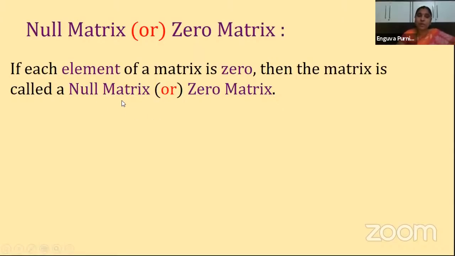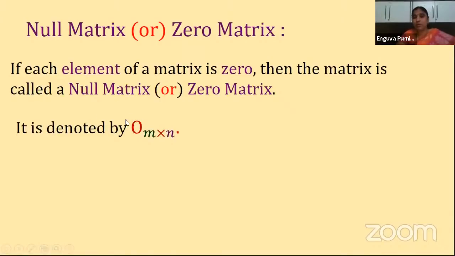Here one important thing you have to remember is that a null matrix or zero matrix need not be a square matrix. Okay, children? It can be rectangular also. That means the number of rows and number of columns need not be the same. Understood? Now it is denoted by this symbol, O.